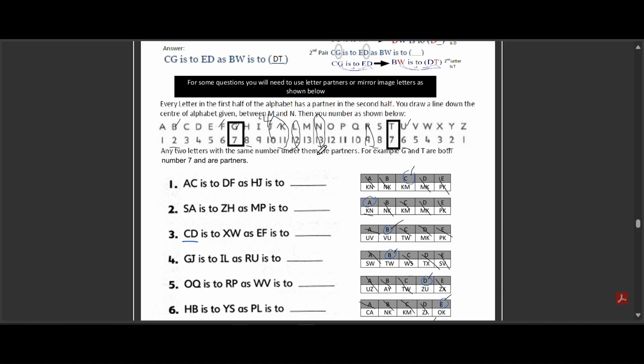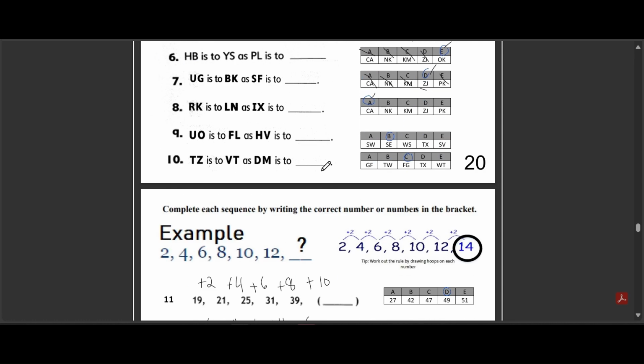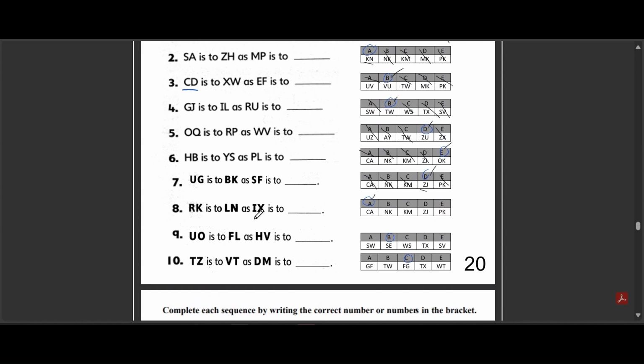We will apply the same pattern to IX. I is the 9th letter, so 9 minus 6 is 3, which gives us C. X is the 24th letter, so 24 plus 3 is 27. But there are only 26 letters. That means we loop back to the beginning, so 27 becomes A. That's why the answer is CA. The other options are incorrect because they don't follow this -6 plus 3 pattern.